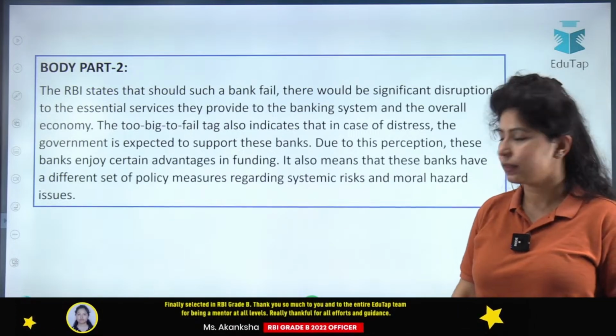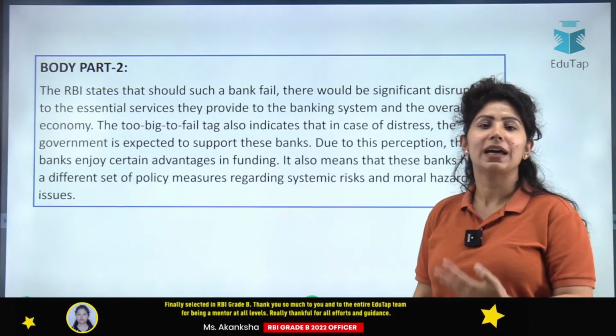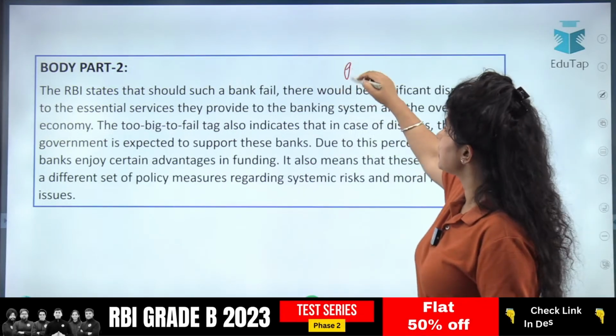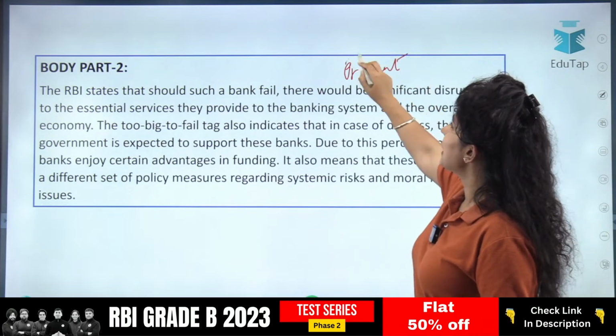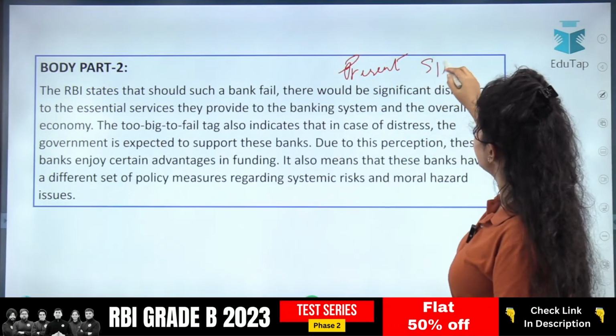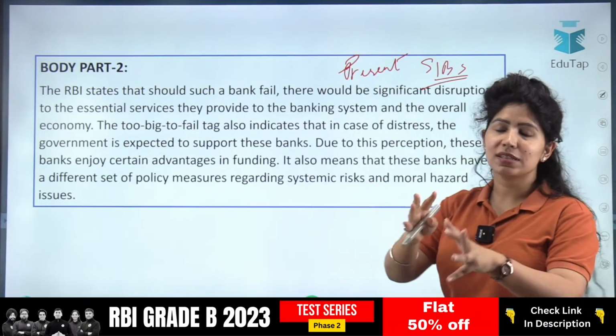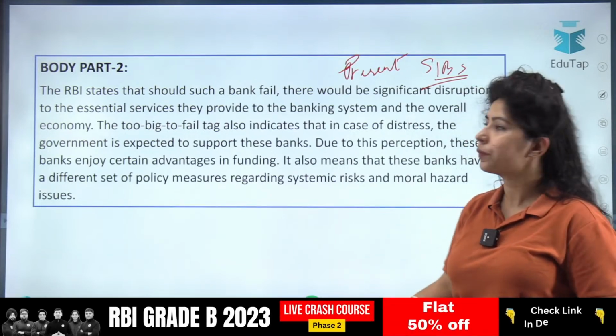RBI states. Now why are we writing about what RBI states? Because this is the present scenario. What does RBI feel about SIBs? And then how does RBI classify them?